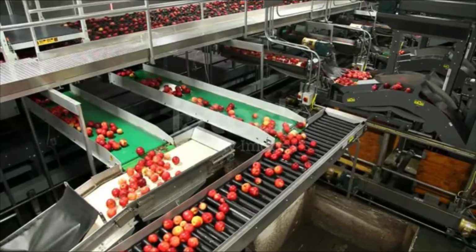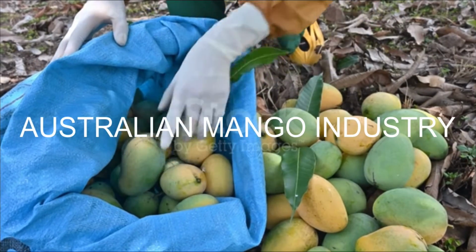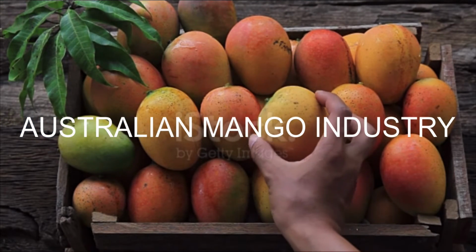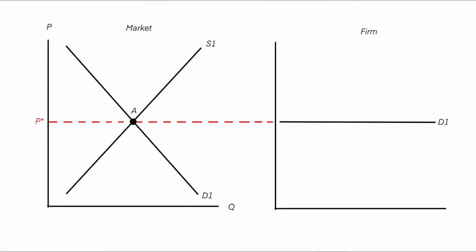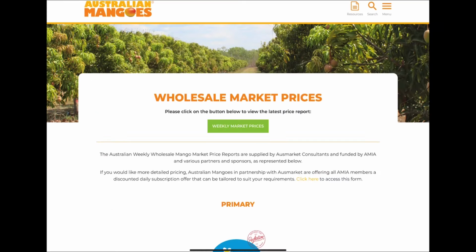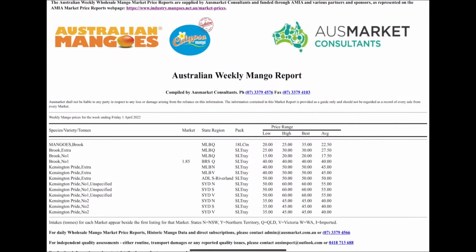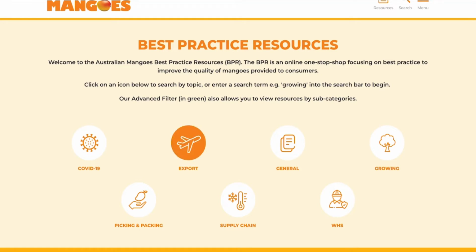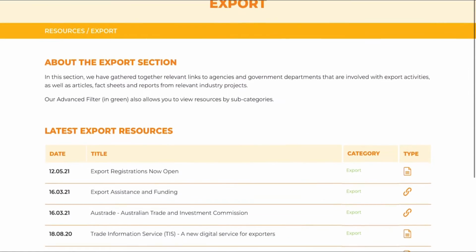The Australian mango industry is made up of 800 primary producers that operate under perfect competition, all supplying the same homogeneous product, the B74 Calypso variety of mango, at a price determined by the interaction of supply and demand. The Australian Mango Industry Association provides perfect information on price statistics, licensing requirements, and a range of other extremely helpful resources for firms wishing to enter the market with complete transparency and no hidden barriers.